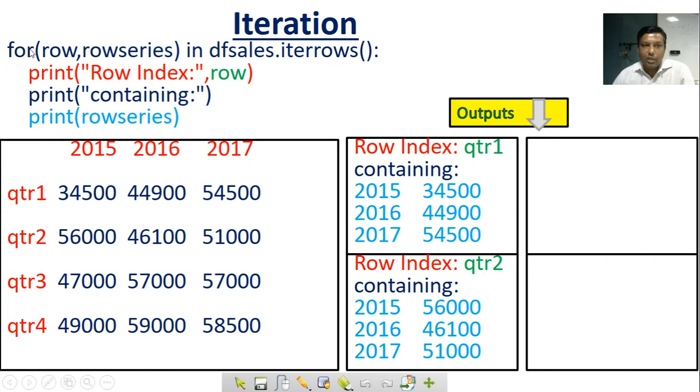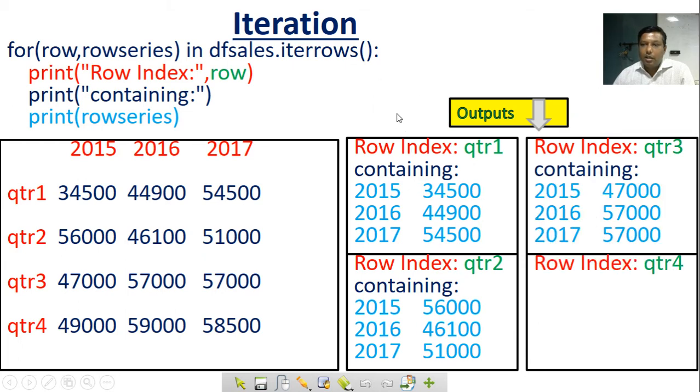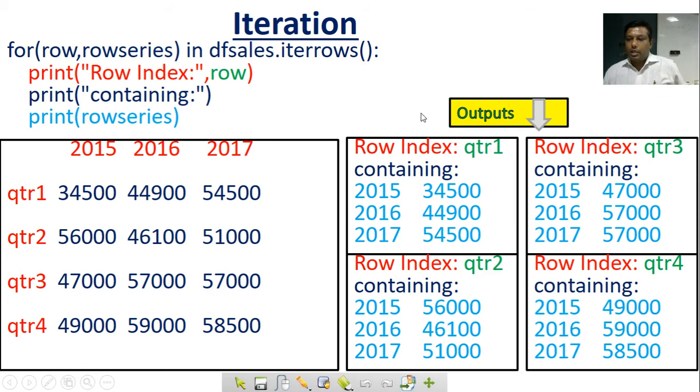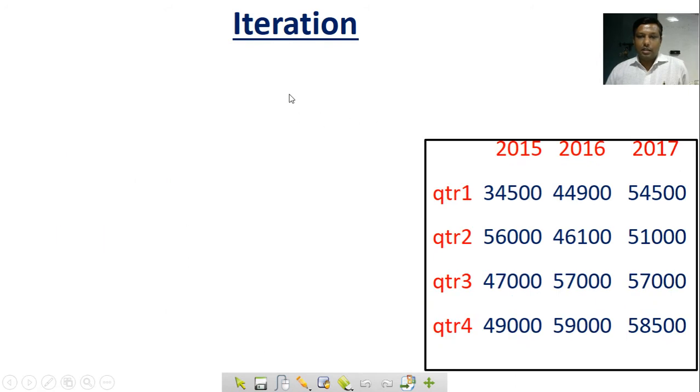Again the loop will execute. Then the next one, in row it will take quarter 3, containing, and these values are there. Row index quarter 4 and containing, there are values. And after that the for loop will quit, and it will exit from this loop. So this is the answer here, you can see.